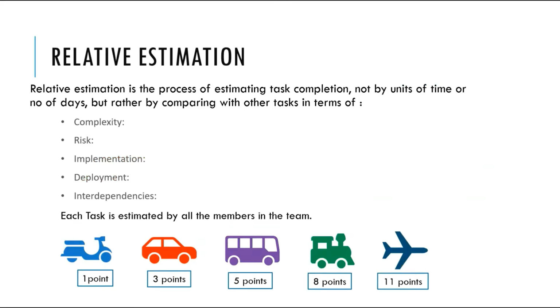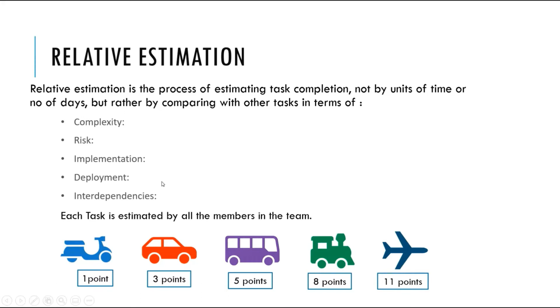Relative estimation is the process of estimating task completion not by units of time or number of days, but rather by comparing with other tasks in terms of complexity, risk, implementation, deployment, interdependencies. Here, each task is estimated by all the members in the team.